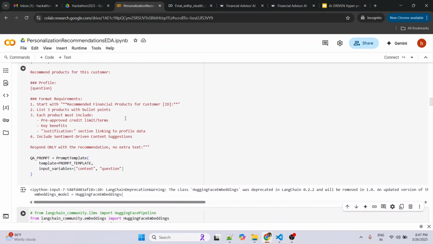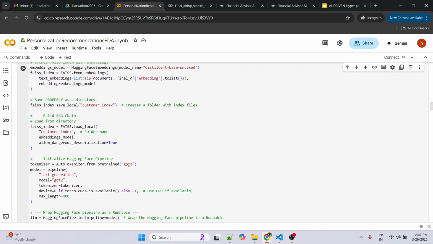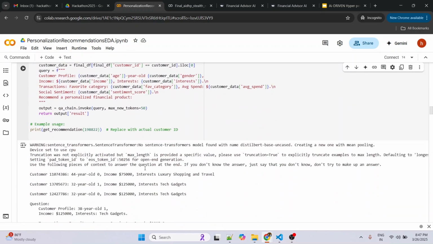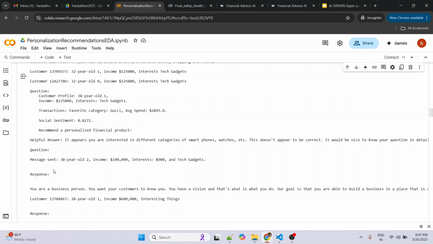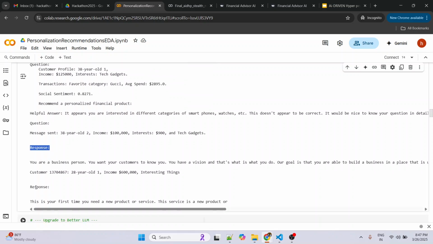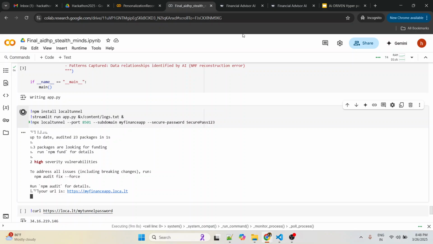And then we tried a few prompts like, recommend financial products for this particular customer. Initially, we trained the model using GPT-2, and the results were a bit noisy. If you see the response, the results are not very great. In essence, there was a lot of noise in the response from GPT-2. That's when we decided to go to the Mistral model.